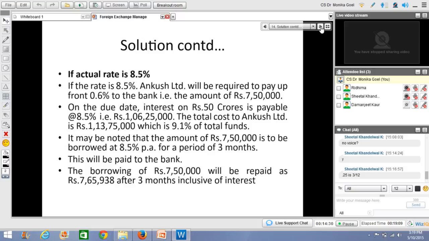How does this kind of calculation also give you an answer to the question which I had given you in the exam preparatory, where we said that in the forward or in the futures market, the payoffs are linear in nature. So that means that once it is frozen at 9.1%, you can have unlimited profits, because if the rate of interest goes to 9.5, 9.7, 10, 12, 13, 14, whichever way the rate of interest goes, you will always have profits. And on the other side, whichever way it goes down, again you're going to have losses. So whatever the payoffs are, they're going to be linear in nature.